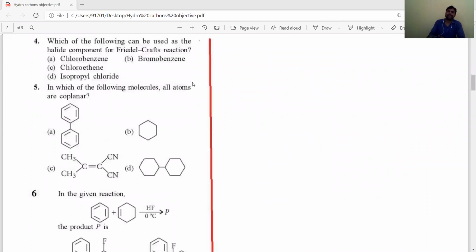Already we have discussed the Friedel-Crafts alkylation reaction and acylation reaction. Which of the following is used as a halide component for Friedel-Crafts reactions? So alkyl halides we are using in Friedel-Crafts reaction, and that is called a Friedel-Crafts alkylation reaction. Okay students, alkylation reaction.